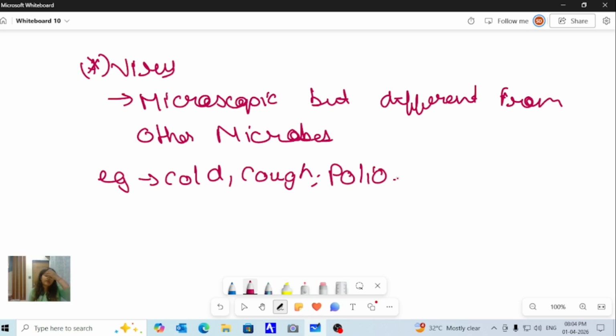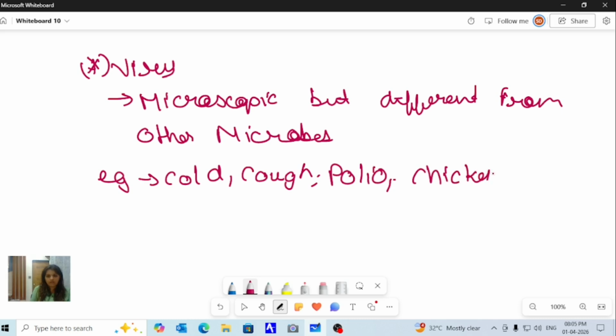And now you have heard many times that babies who are just born are given polio vaccines, because once there was a time when a lot of children were getting affected by polio. So children are taking polio vaccines. Apart from it, an example is given of chickenpox, which is also caused by a virus.